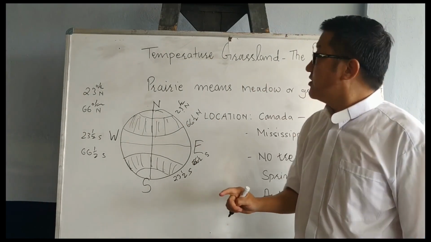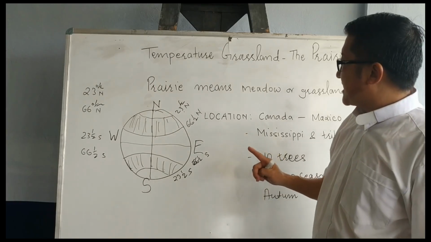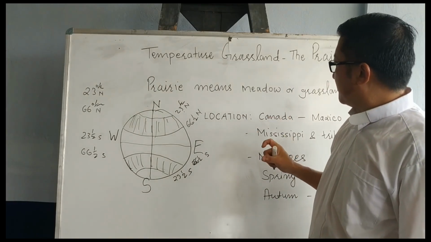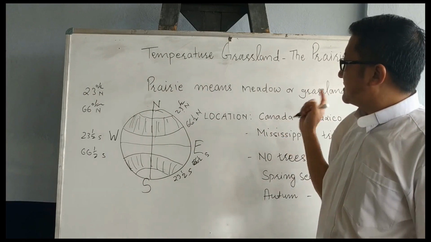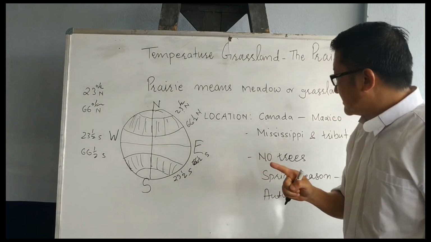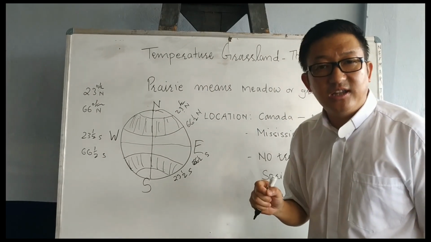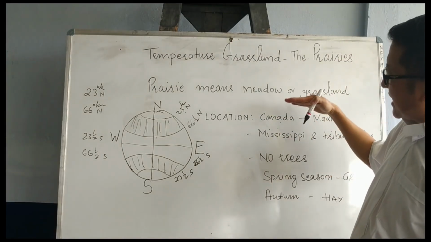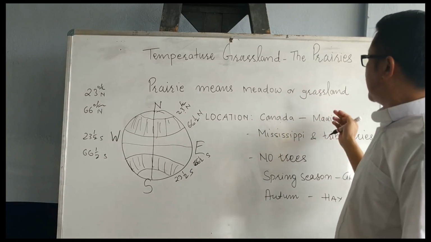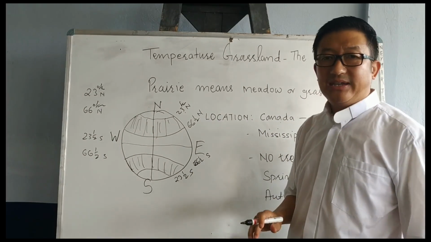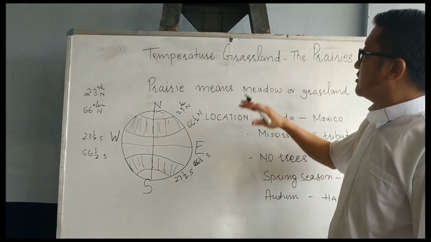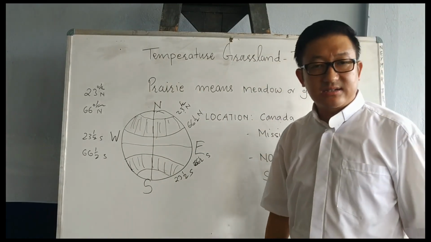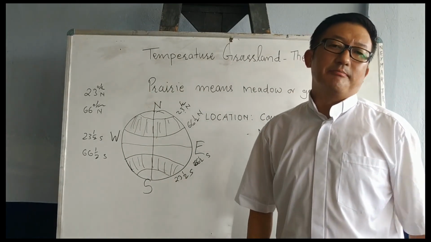We get it in the region between Canada in the north and Mexico in the south. In between these two countries we get this grassland in maximum.